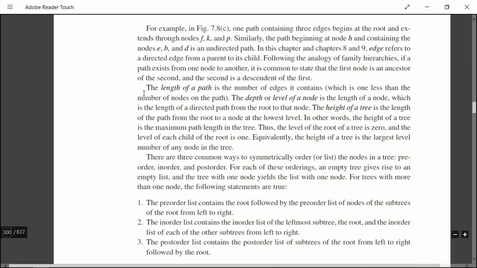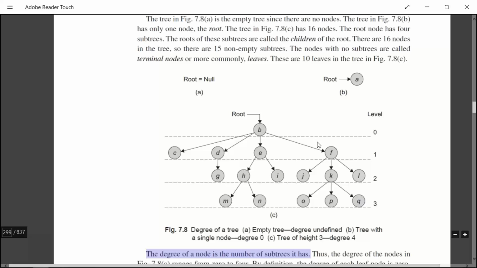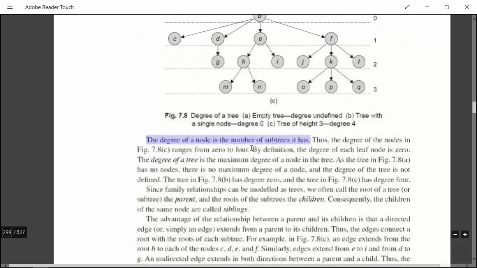Okay, so what is the length of a path? It is nothing but the number of edges it contains. See, what is the length of this particular path? From B to P, if you take, what is the length? 1, 2, 3. So you have to traverse 3 edges to reach P. So the number of edges here is 3, so the length of this path is 3.